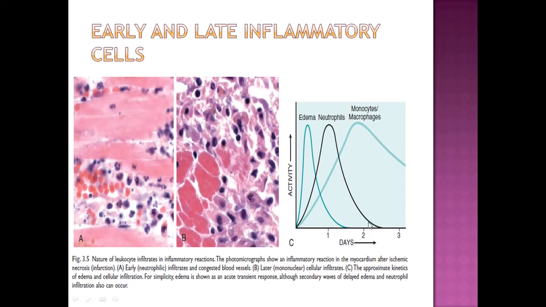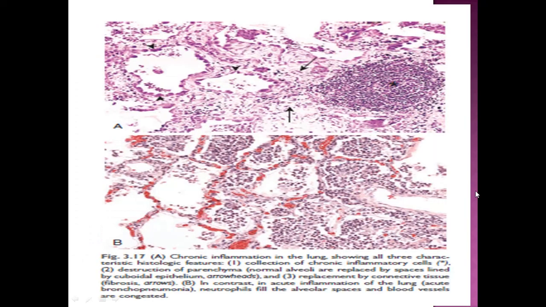This graph shows as disease progresses, inflammatory infiltrate changes from neutrophils to monocyte macrophages. These two pictures, A and B. B picture shows alveoli with congested blood vessels and with neutrophilic exudate. Here are some bilobed and trilobed polymorphs within the alveoli.